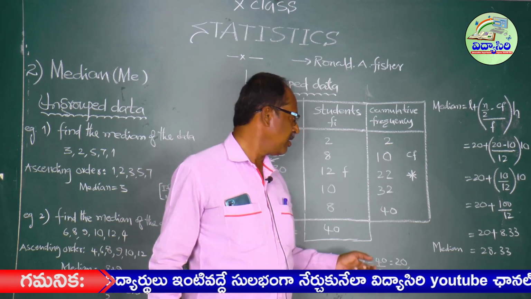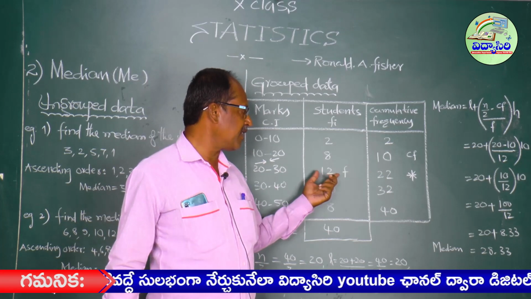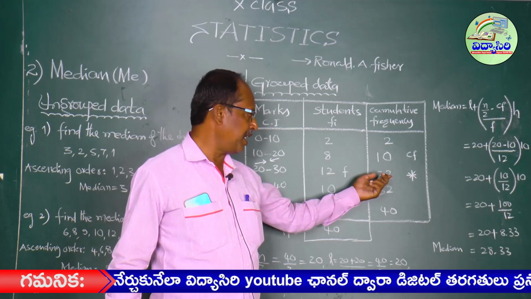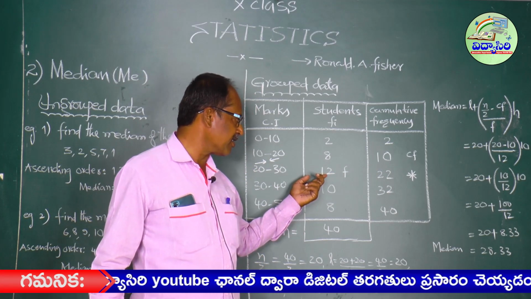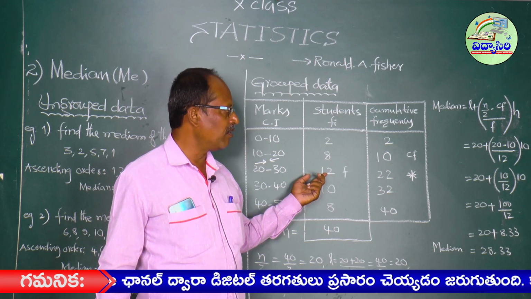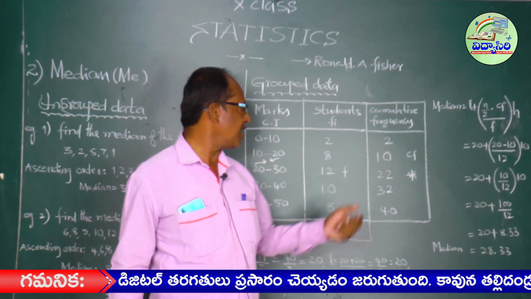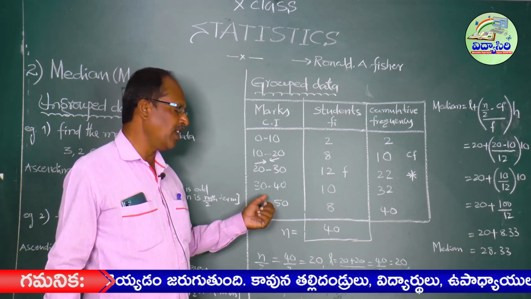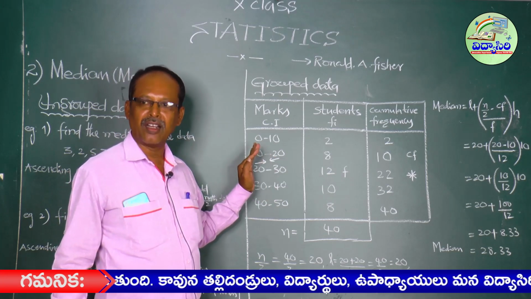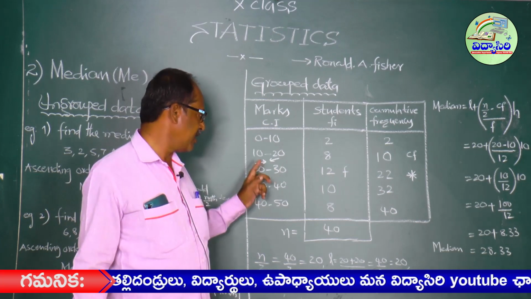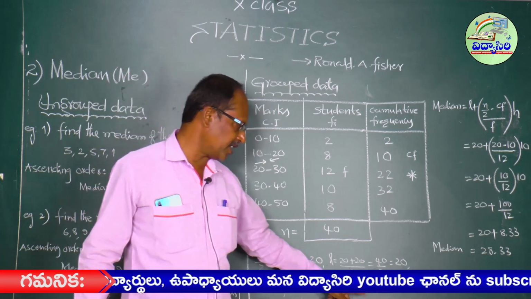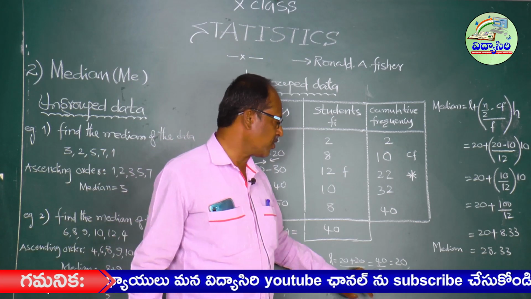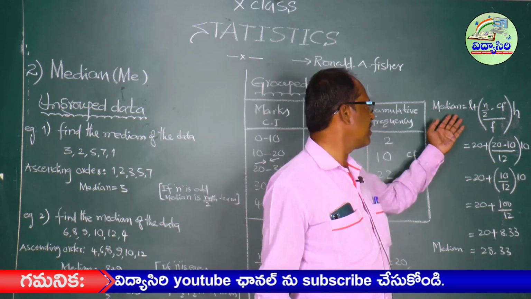Next, F, the frequency of the median class. F equals 12. Next, H, the size of the class. So 10 minus 0, or 30 minus 20, whatever it may be, the difference of the boundaries: 10 minus 0, that is 10. H equals 10. Substitute all these values.